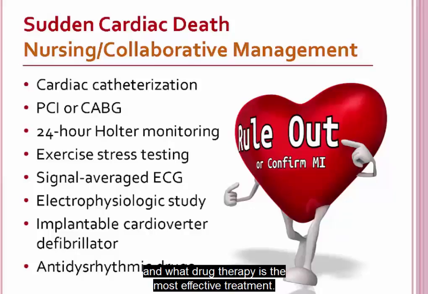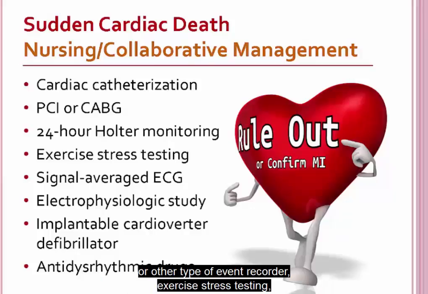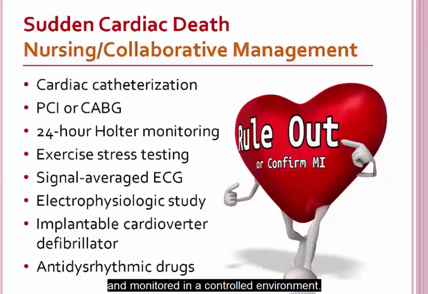Assessment of dysrhythmias in these patients includes a 24-hour Holter monitoring or other type of event recorder, exercise stress testing, signal averaged ECG, and electrophysiological study. The electrophysiological study is performed under fluoroscopy. Pacing electrodes are placed in selected intracardiac areas, and stimuli are selectively used to attempt to produce dysrhythmias. The patient's response to various antidysrhythmic drugs is determined and monitored in a controlled environment.